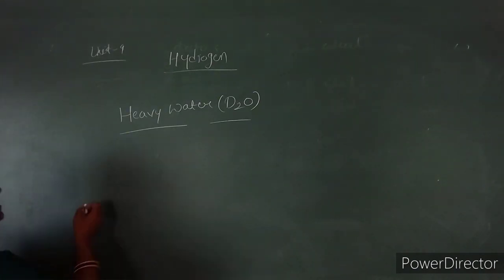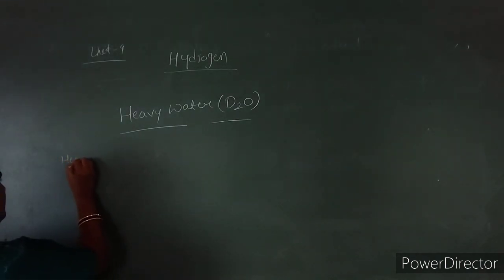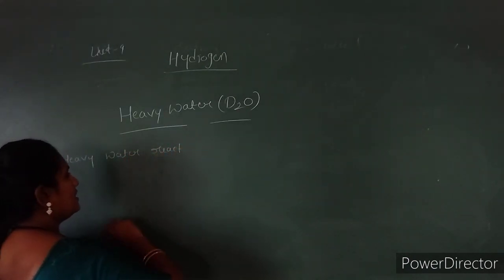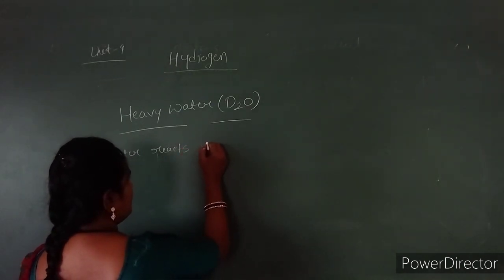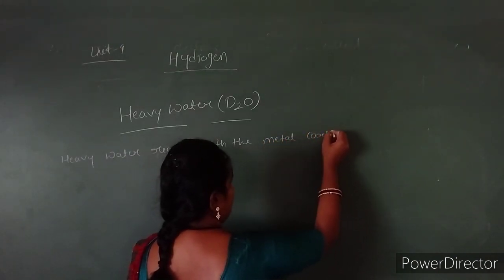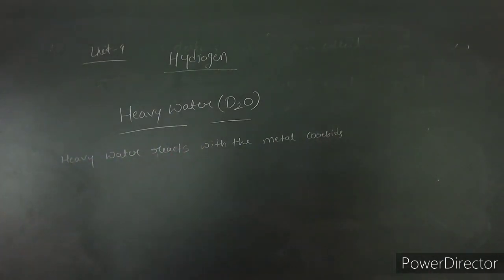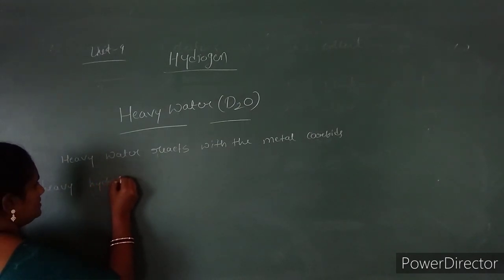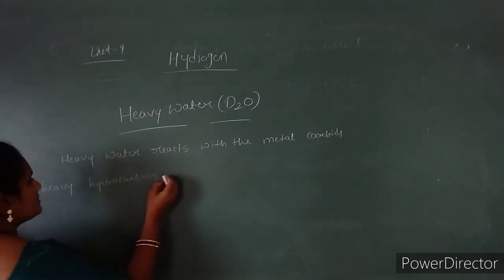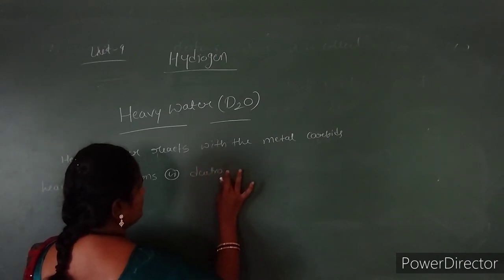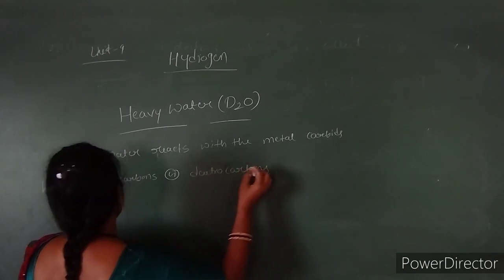Heavy water reacts with metal carbides and gives heavy hydrocarbons, also called deuterohydrocarbons, meaning deuterocarbons.